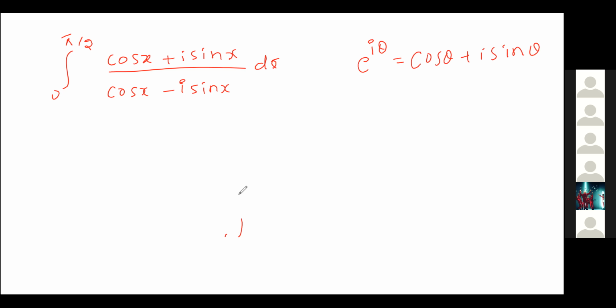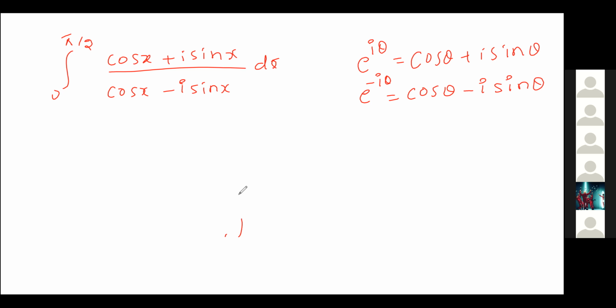Similarly, e power minus i theta: just put the negative sign between cosine and sine, so it becomes cos theta minus i sin theta. If you know these two relations, only then can you evaluate this integral.